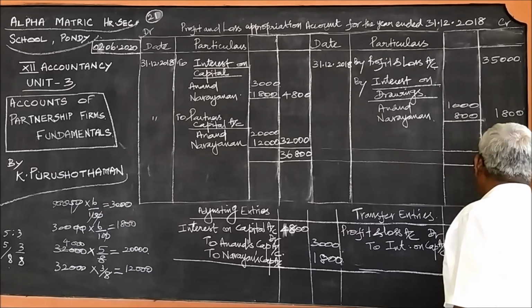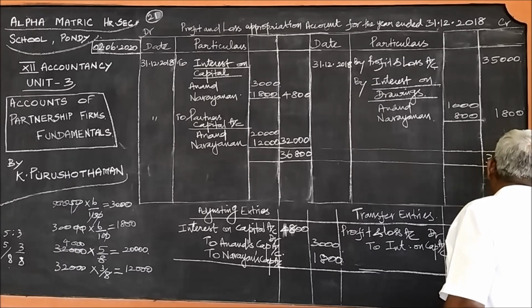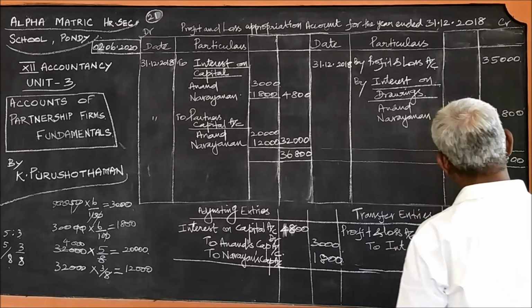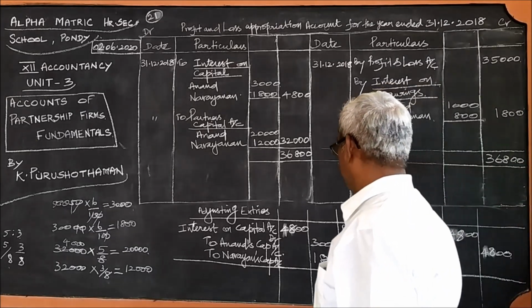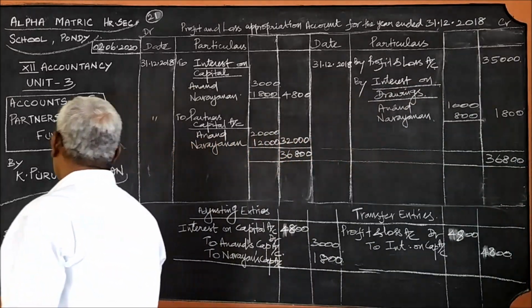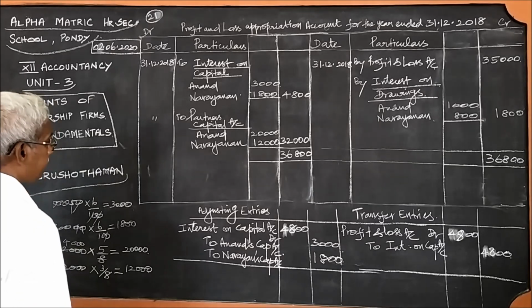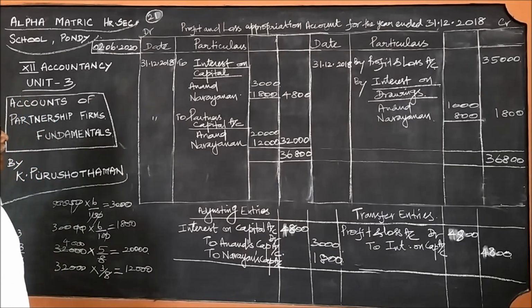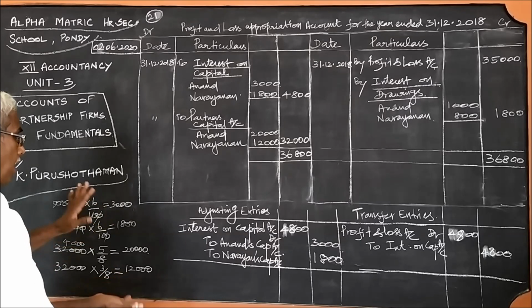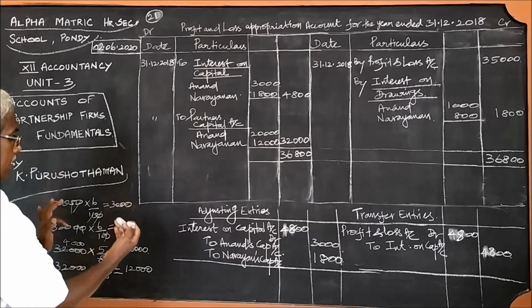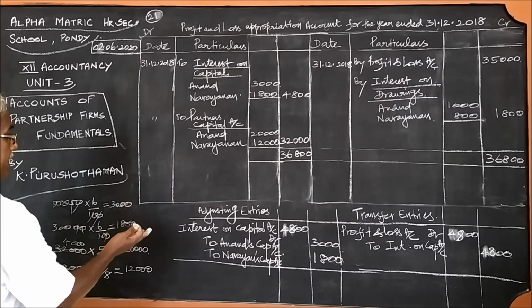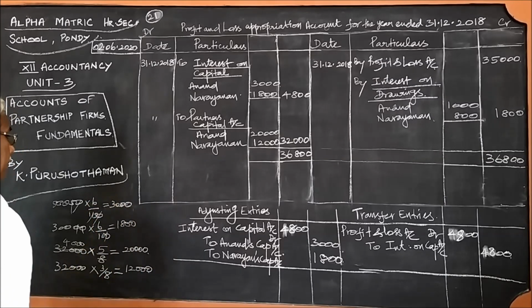Instead of writing two journal entries separately, we are combining it as one compound journal entry, 4,800. This is for interest on capital. Just now I said for interest on drawings, this will be upside down. That debtor will go there as creditor, creditor will go there as debtor.